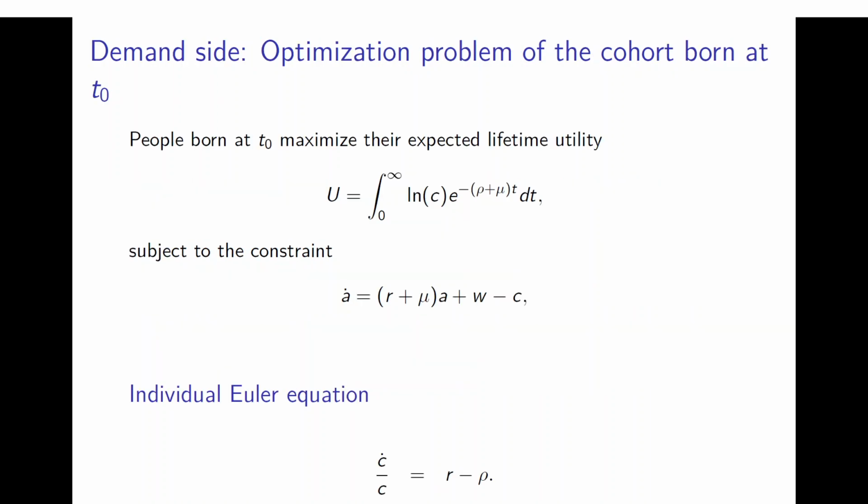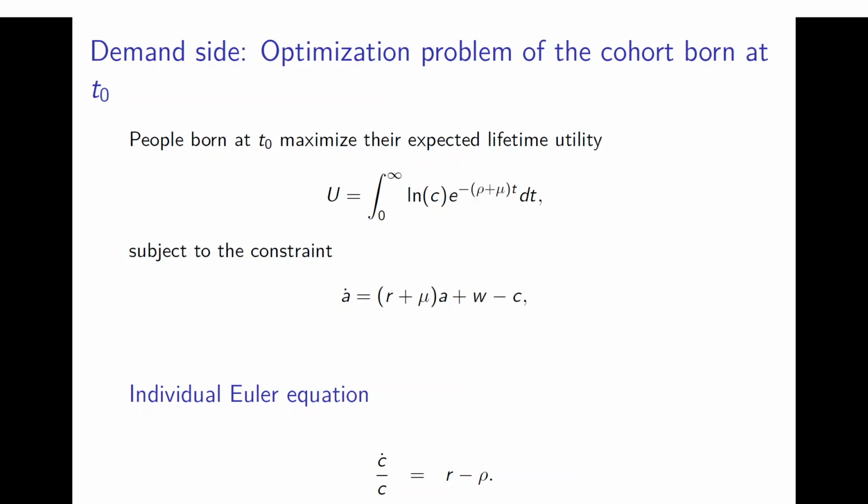The main change on the household side is that there is not anymore a single representative individual that maximizes utility over the life cycle, but there are different cohorts born at different points in time. And depending on the date of birth, these cohorts have a different age. And with their different age, they have had more time or less time to accumulate assets. So they will be richer, some of them, and some of them will be poorer. And that will determine differences in their behavior.